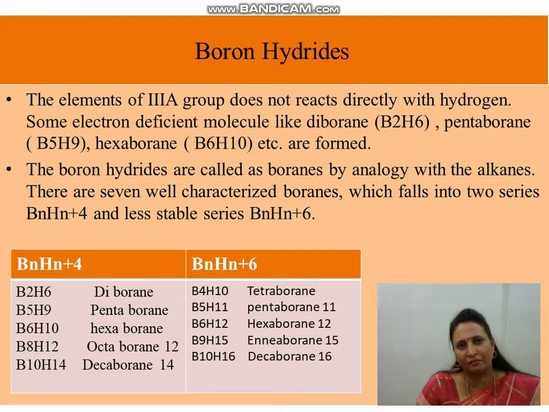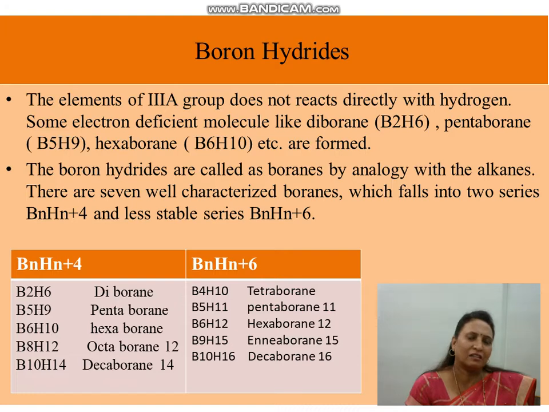When carbon reacts with hydrogen, there is a formation of CnH2n+2 and other ones, which we collectively call alkanes, alkenes, alkynes. Similar to that, when boron reacts with hydrogen, it forms boron hydrides, collectively called boranes.